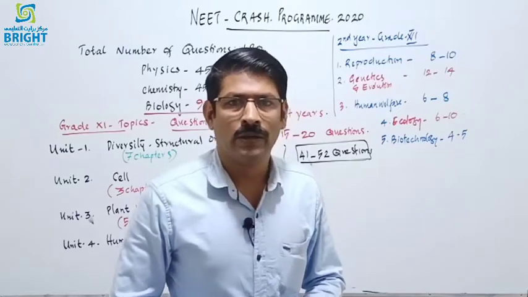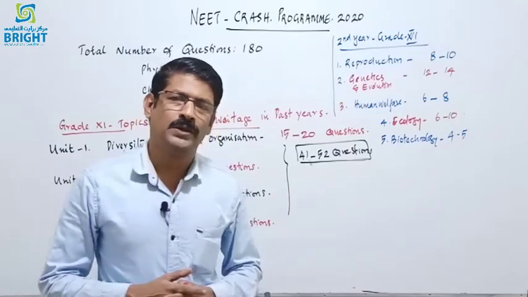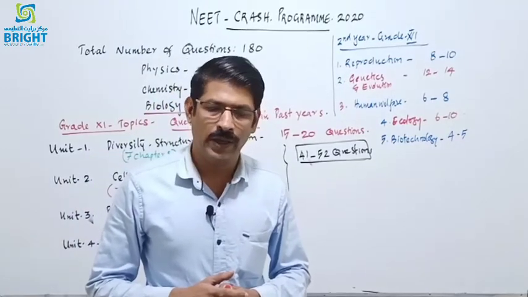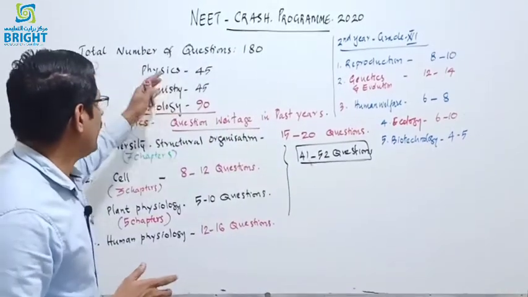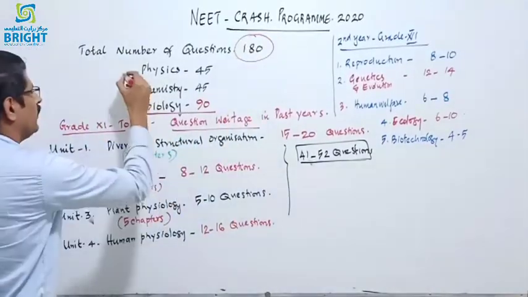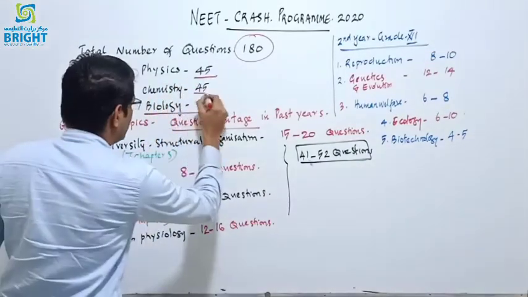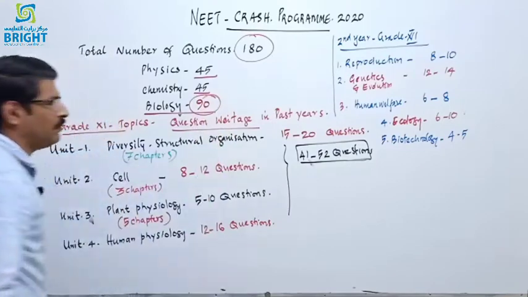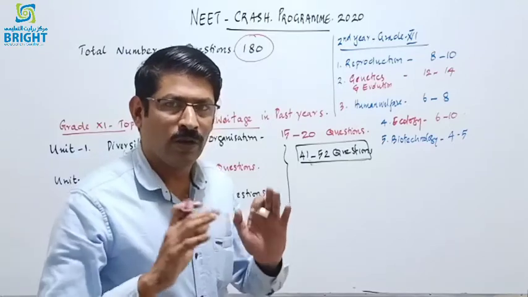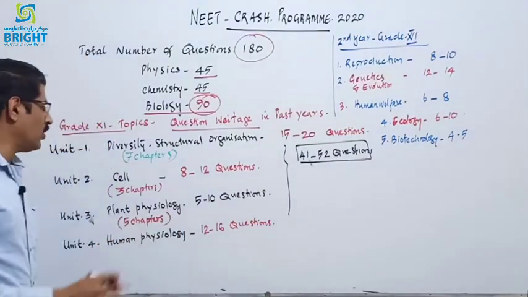So we are starting the session of the NEET crash program, and we are expecting the much more competitive examination that is conducted by NTA. And we know the pattern of the question paper. There are a total of 180 questions, and of these, 45 questions are coming from physics, 45 from chemistry, and 90 questions from biology. So in the first session, we are discussing the overall idea about how the questions are coming from different chapters of biology.